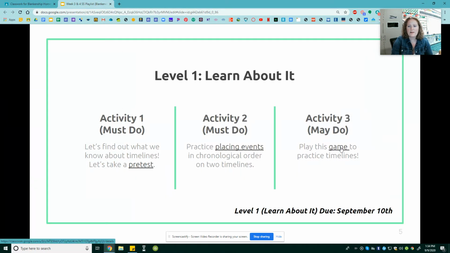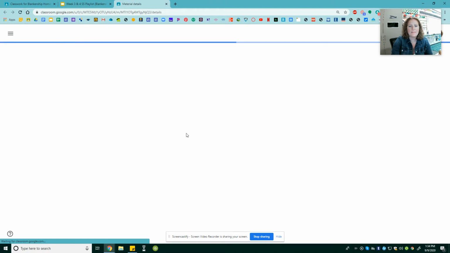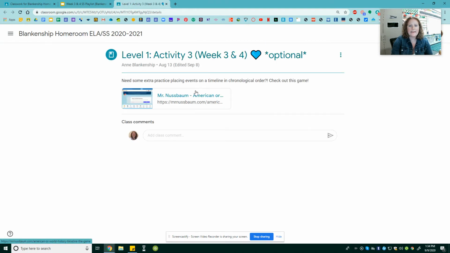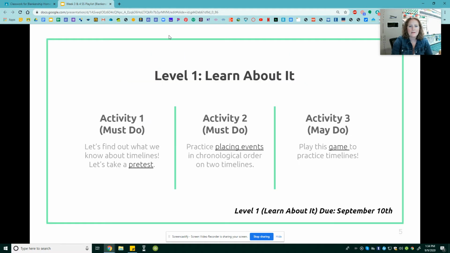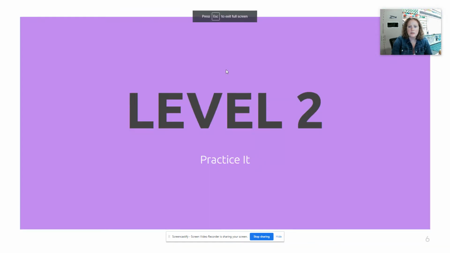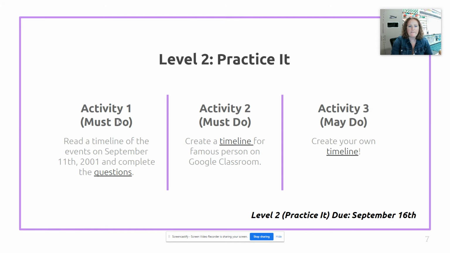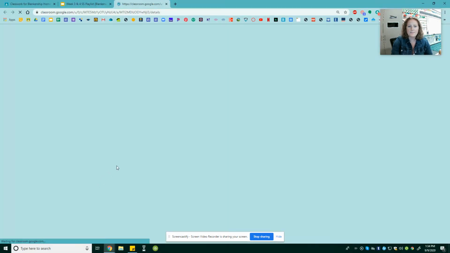Your third activity is game time. So you can click on this link to play some games about placing events on a timeline in chronological order. Great way to get some extra practice. Moving on to level 2, practice it. So your first event is you're going to read a timeline of the events on September 11th, 2001 and complete the questions. So let's take a look.